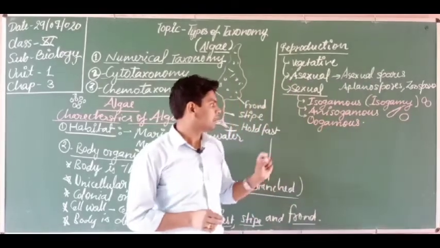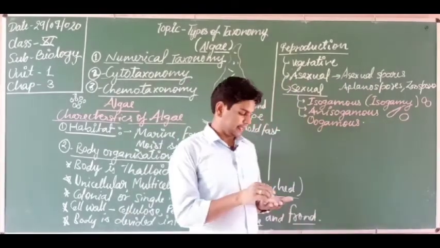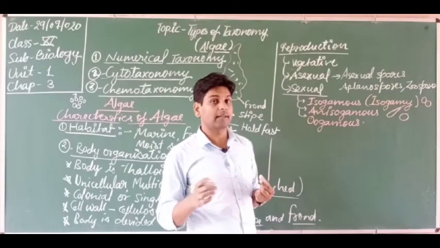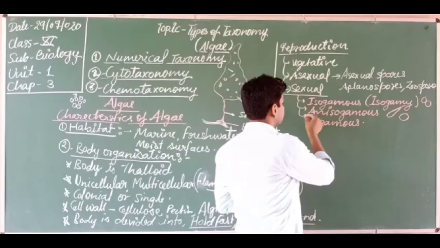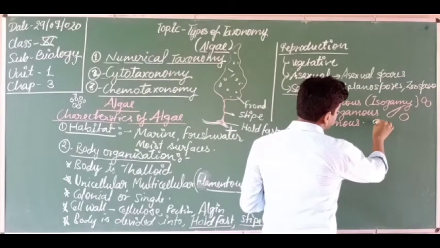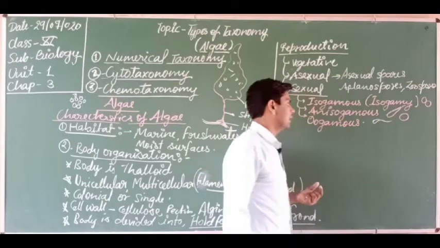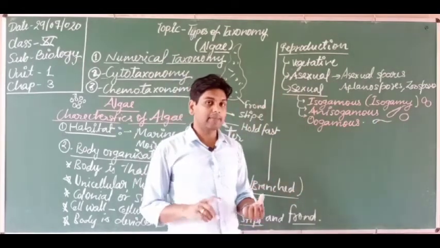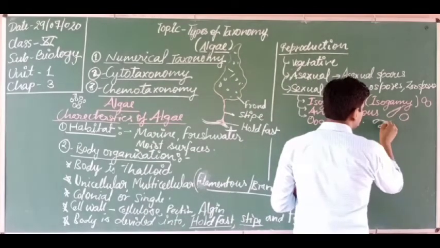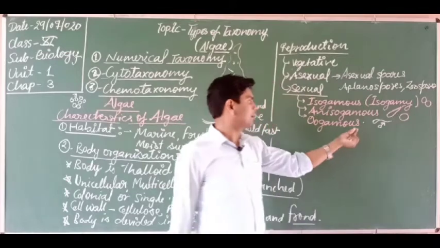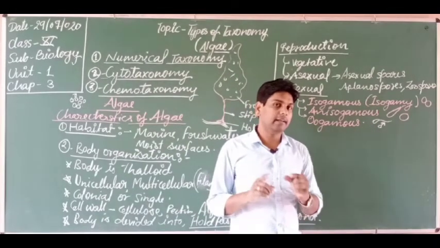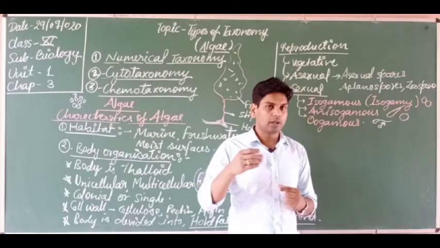like this one. So here oogamous, this is most important and many times it is asked in 11th and 12th class also. So what is it? This is when one smaller gamete has flagella. Which type of gamete? This is the male gamete. So it is the symbol of male gamete. So this male gamete is smaller and motile. Motile means which can move.